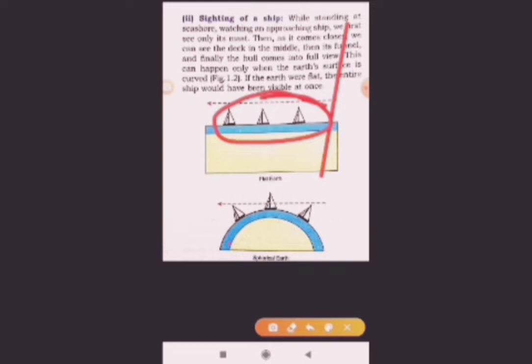But in the second picture we first see the top of the ship, and then the next part of the ship. Why is it so? Because the earth is spherical in shape. When the ship comes, first we see only the top of the ship, and then the rest of it. You can see from that line that first we watch the upper part of the ship, and then the other part. So this proves that the earth is spherical in shape.